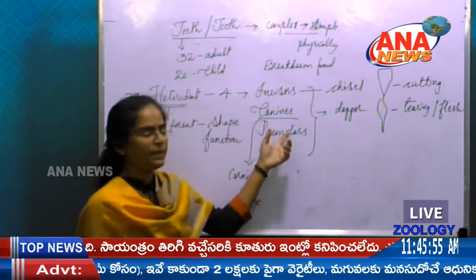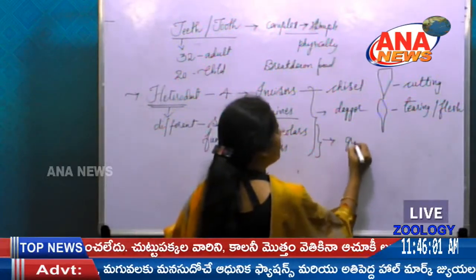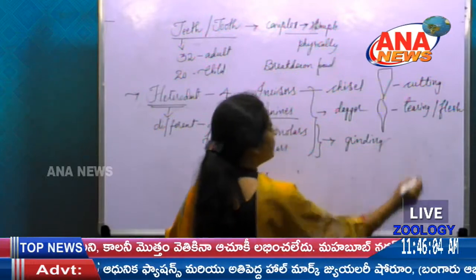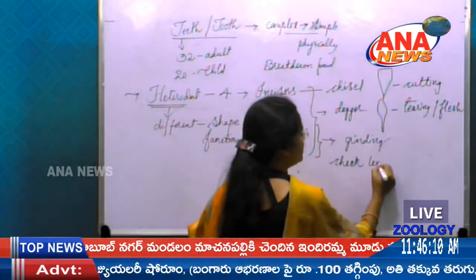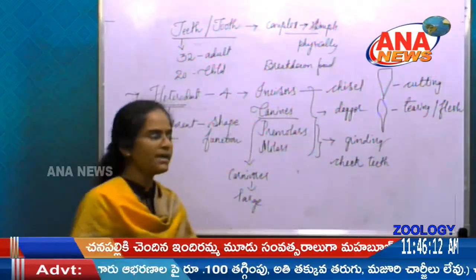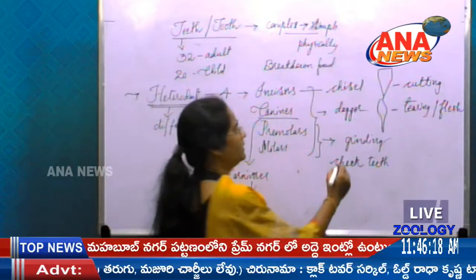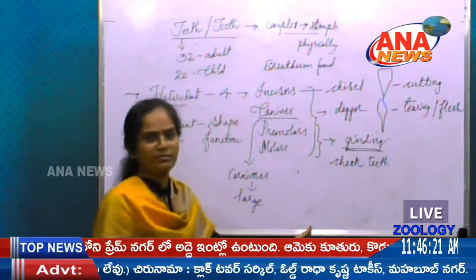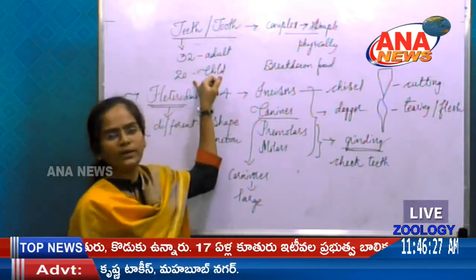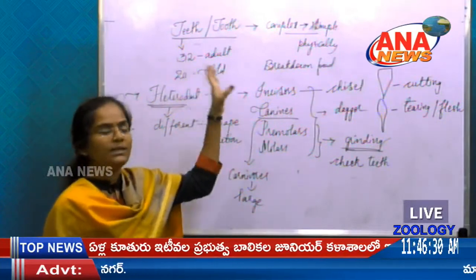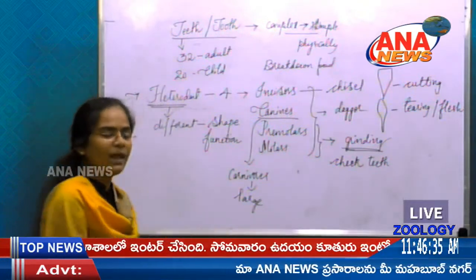Next, talking about premolars and molars. These are useful for grinding, and the other name for them is cheek teeth. As they are towards the cheek side of the jaw, we can call them grinding teeth because they perform the grinding of food particles. Here, how many teeth do we have in adult and child? That is 32 and 20. So why is there a variation? And what are the numbers of incisors, canines, premolars and molars? Let us know with the help of a dental formula.